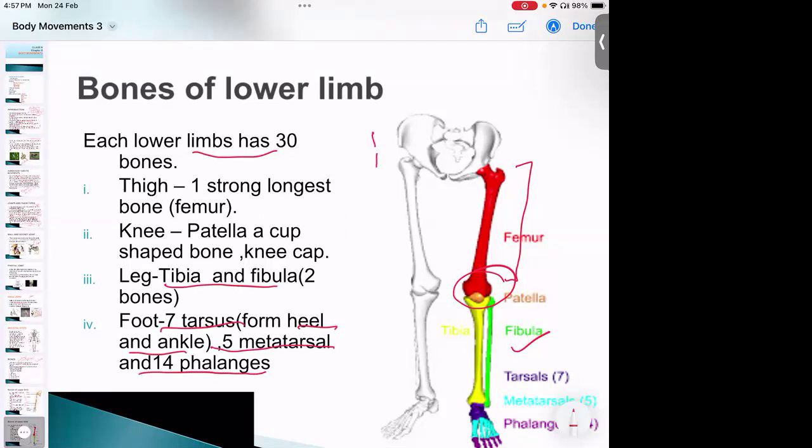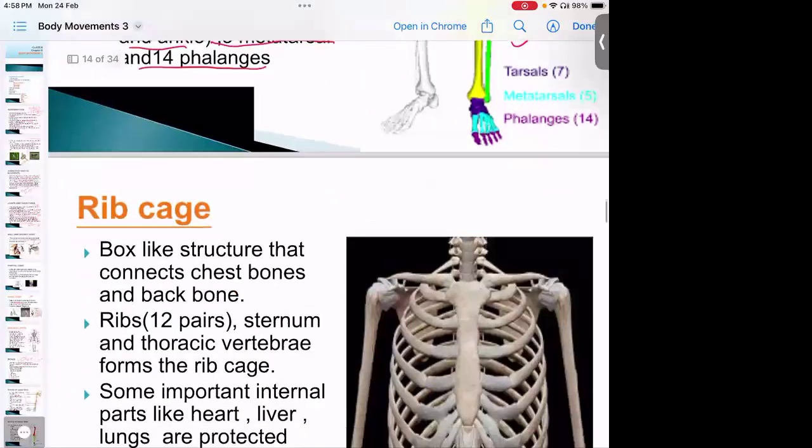So 1 plus 1 plus 2 plus 7, then 5, then 14. That is 30. So that is how the lower limbs are.